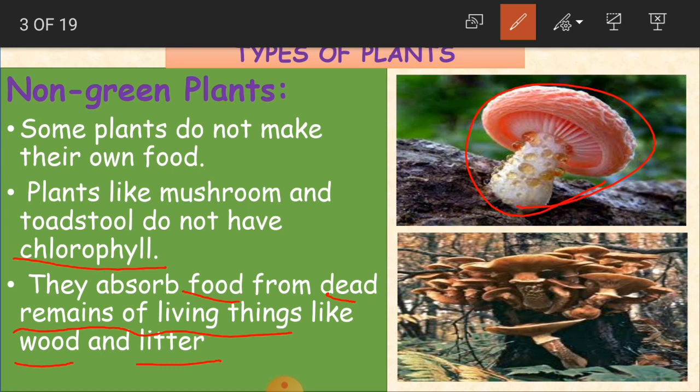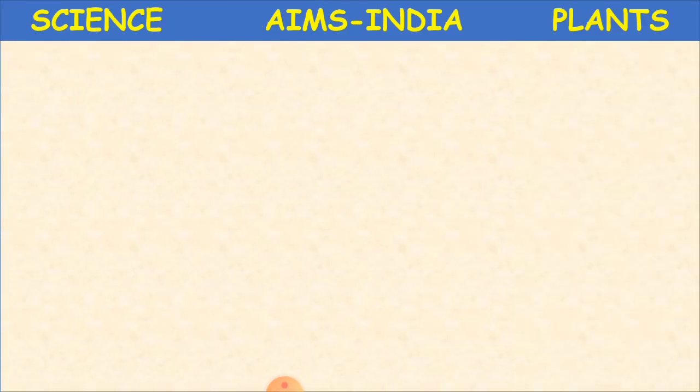Clear children? As these non-green plants do not have chlorophyll, they are not green in color, and they cannot make their own food. They absorb food from the dead remains of living things, that is insects and all creatures. And wood and litter also, all the garbage, wood, all leftover things. From those parts they take the food. Clear children? Yes.